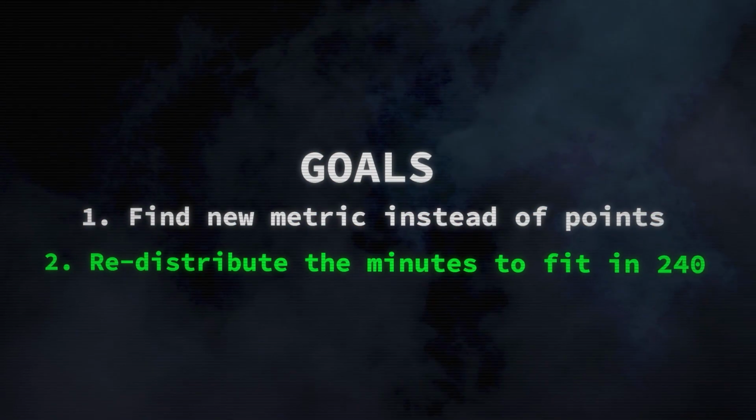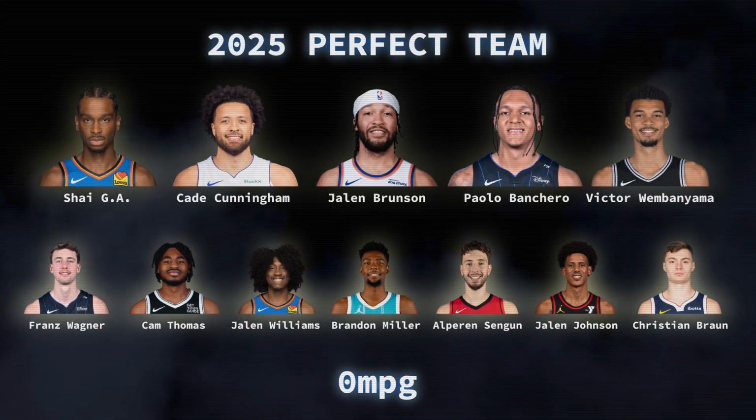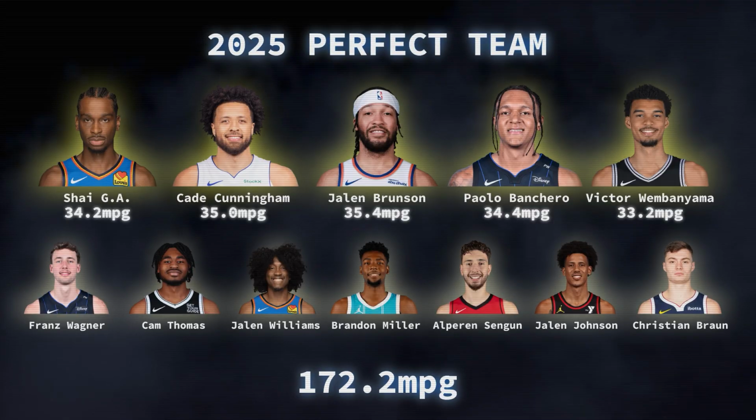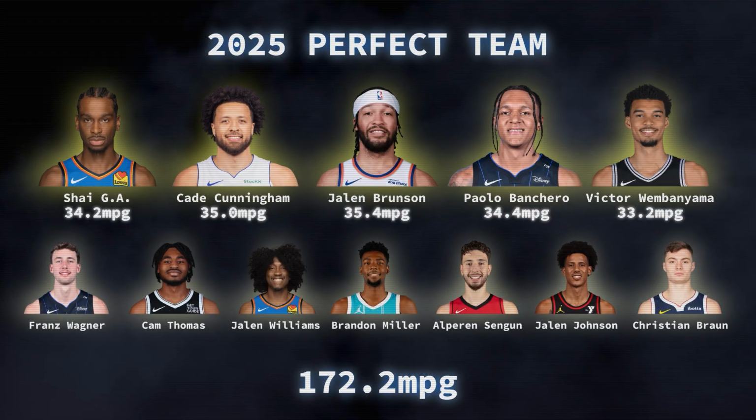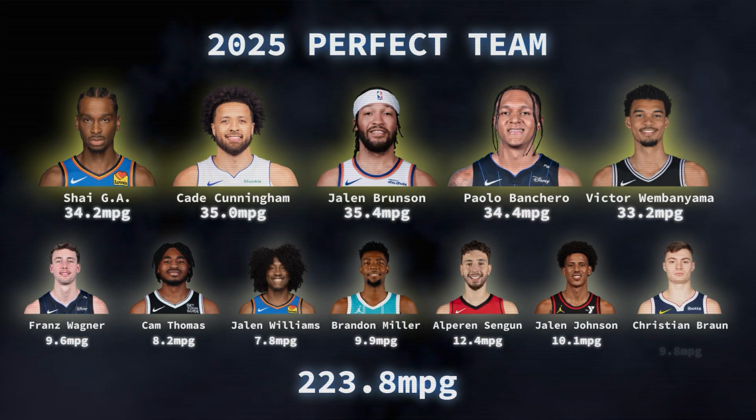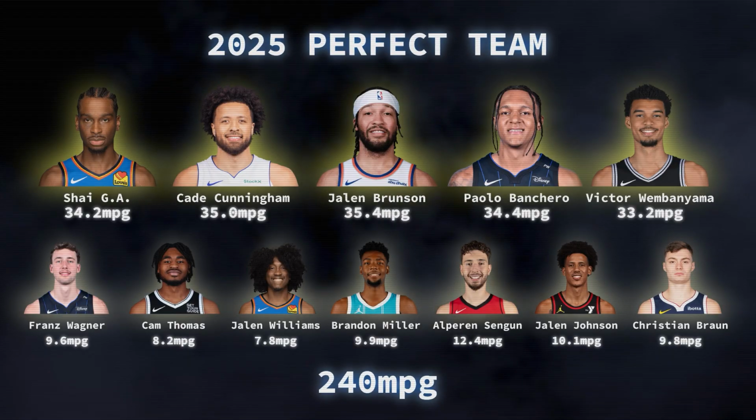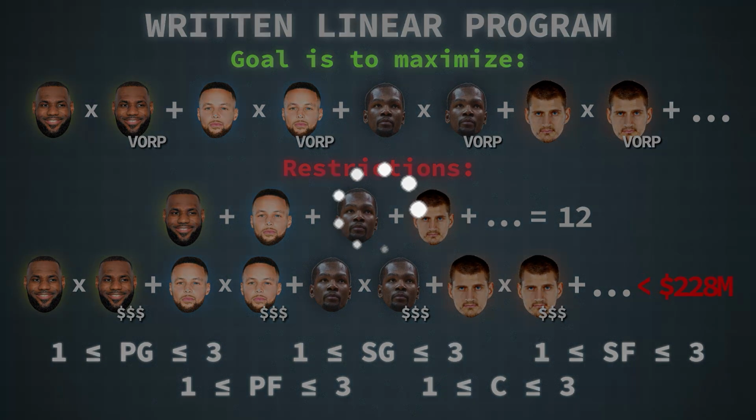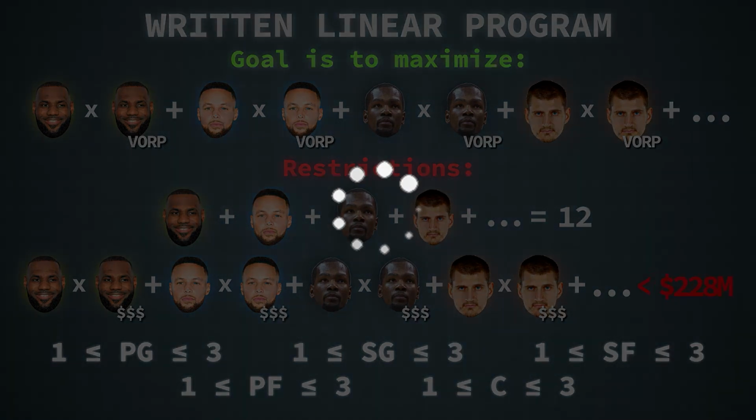To fix the minutes problem, I'll make the program pick the highest VORP player at each position as a starter and give them more than 30 minutes of playing time. Then we split the remaining minutes across the rest of the players so that the whole team plays a total of 240 minutes. With all this set, it's time to run the linear program and find the truly optimal basketball team.